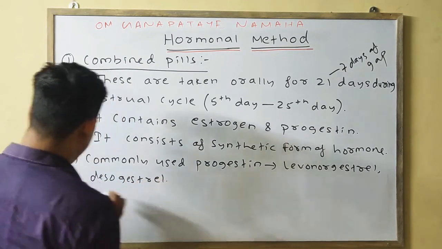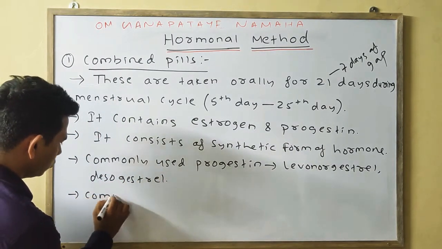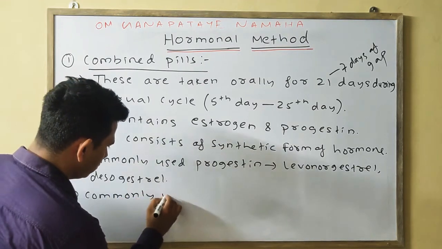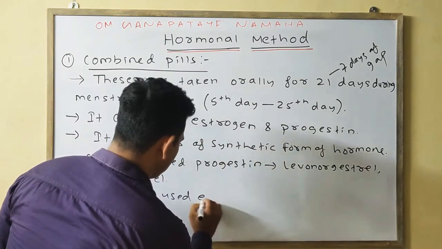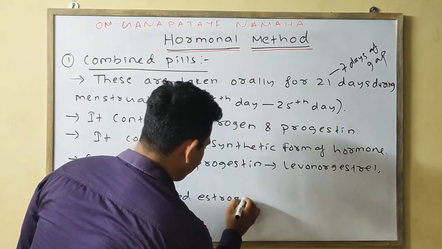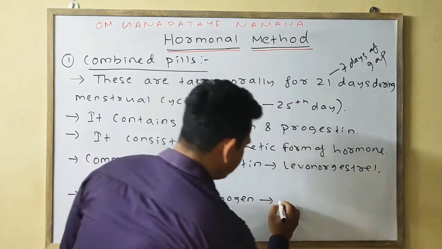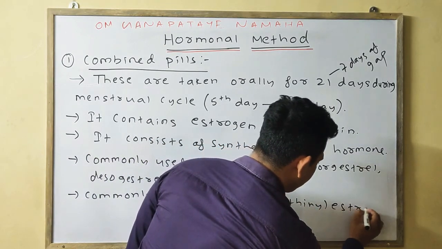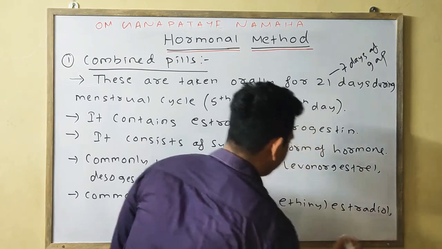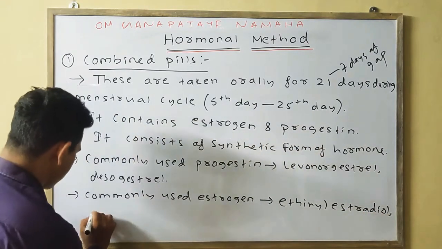Okay, whereas the commonly used estrogen are such as ethinyl estradiol or mestranol.